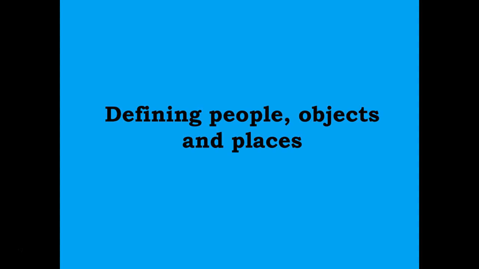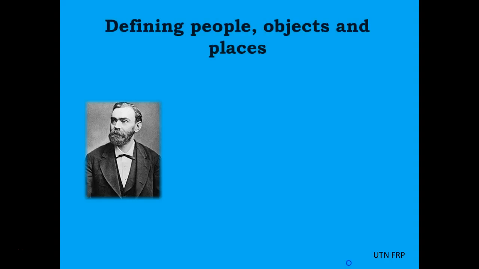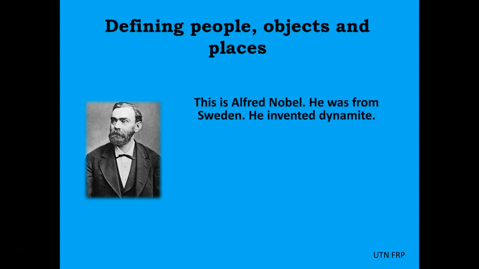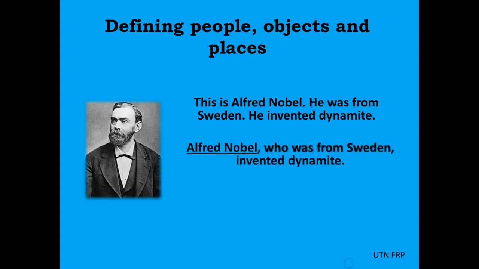Now we're going to combine this information in order to define people, objects, and places. So let's see. We said, this is Alfred Nobel. He was from Sweden. He invented dynamite. We can combine this information in a better way. Pay attention. Alfred Nobel, who was from Sweden, invented dynamite.